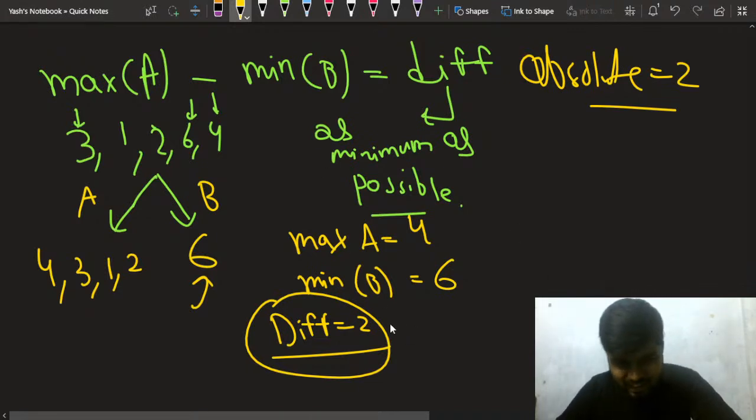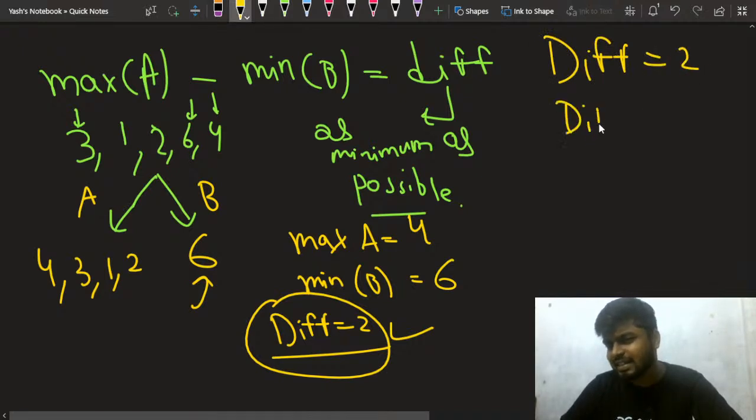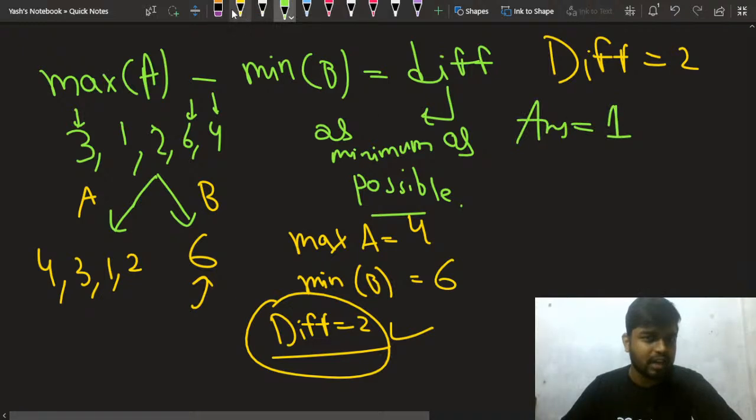You can see that I got 2, but in the answer it is written that the difference will be 1. The difference I got is 2. I tried to be optimal, but I got 2. But they are saying that the answer is actually 1. Let me change the color of the pen. How is that possible?